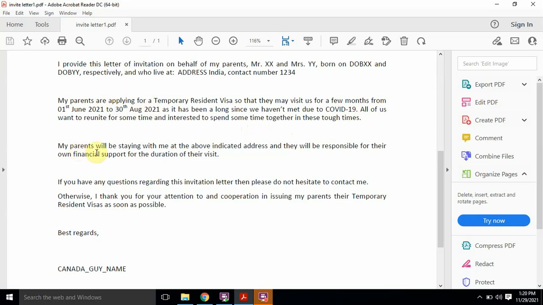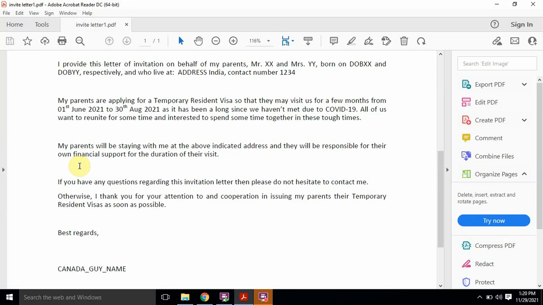Now in the next para, my parents will be staying with me at the above indicated address and they will be responsible for their own financial support for the duration of this visit. So this para is also important. In this para, I'm trying to say that this is the address where the people who are coming to Canada would be staying, and they are responsible for their own finances.